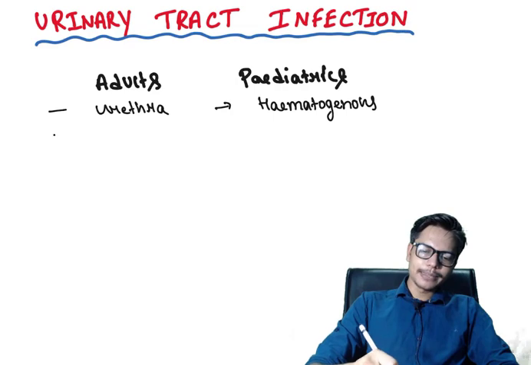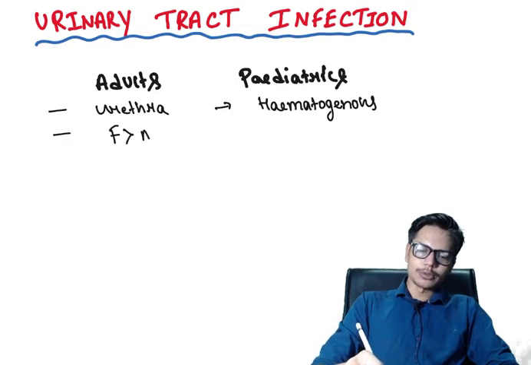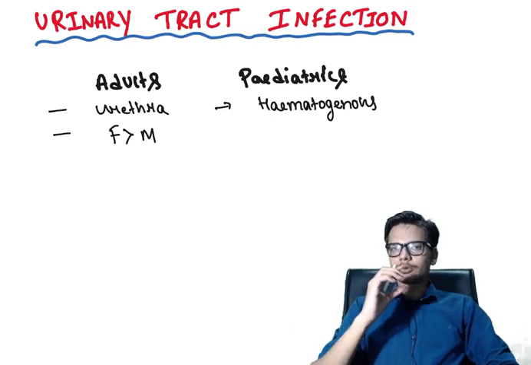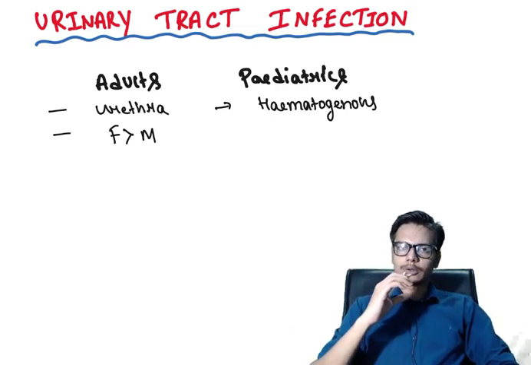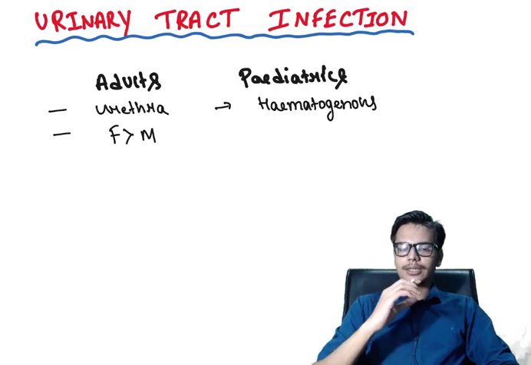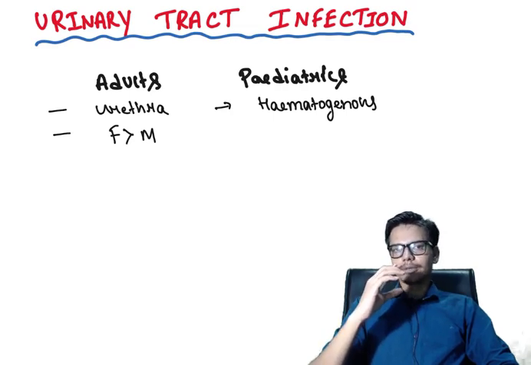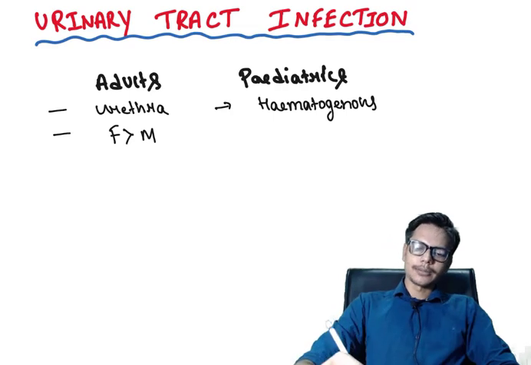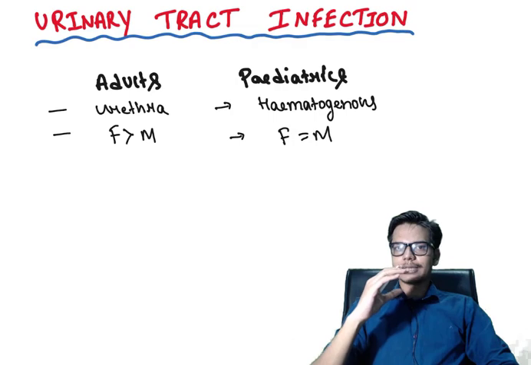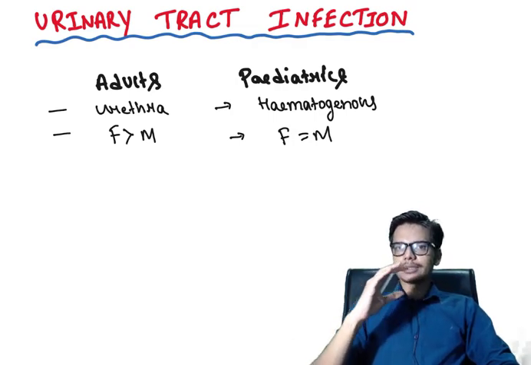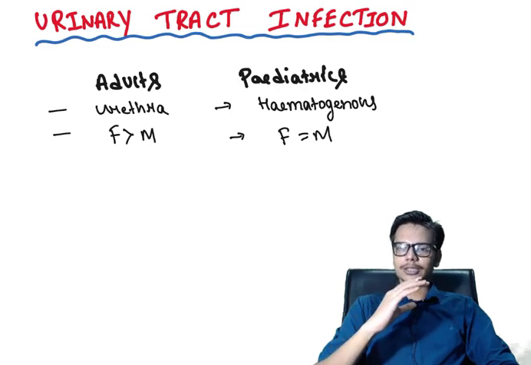In adults, females are usually affected more than males. This is because in females the urethra is short as well as in close proximity with the anus. In contrast, in the pediatric age group, as the mode of infection is not through the urethra but through the hematogenous route, usually in infants females and males are equally affected by urinary tract infection. So these are the two major contrasting features between adult and pediatric UTI.